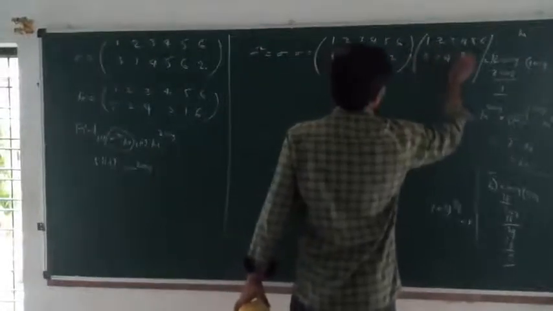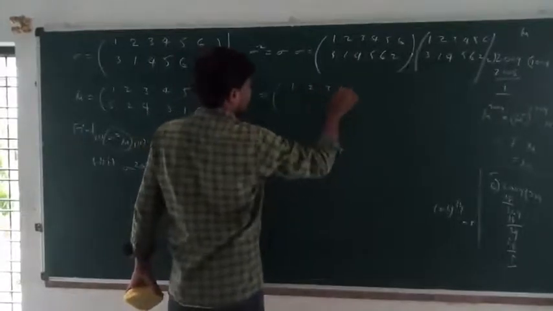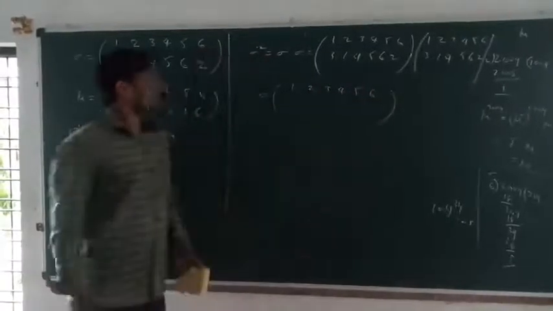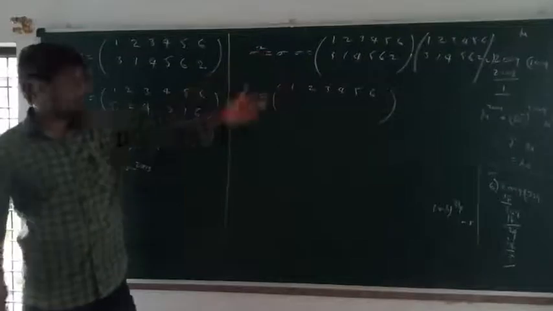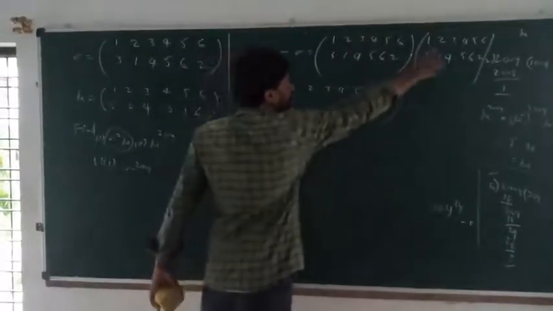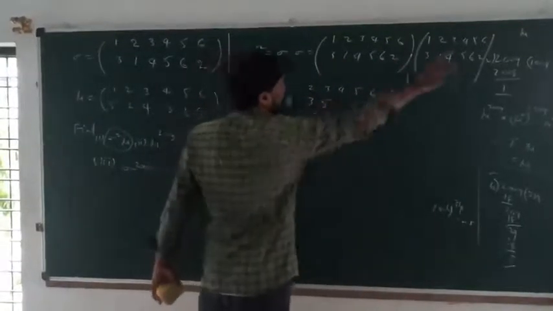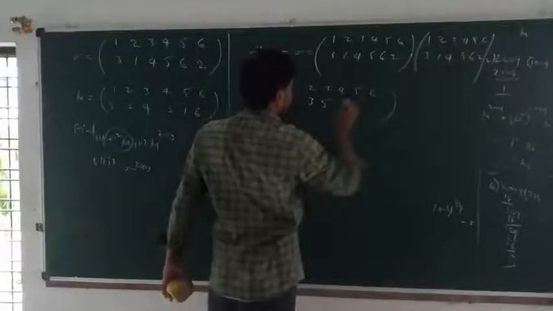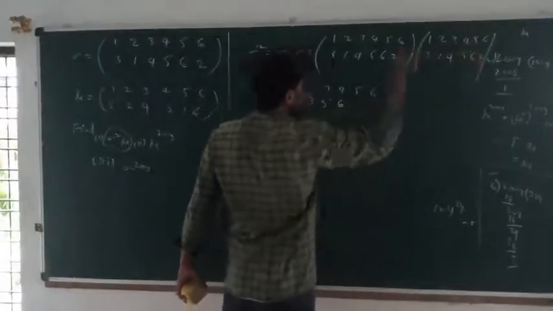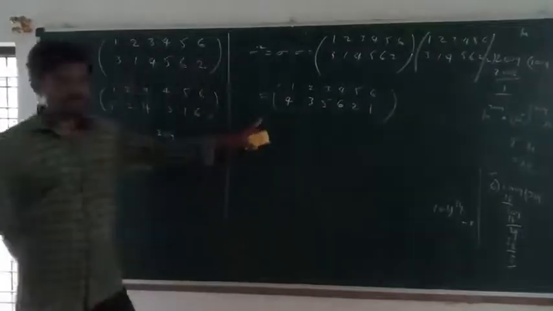Sigma square means sigma into sigma. So 1 maps to 3, 3 maps to 4; 2 maps to 1, 1 maps to 3; 3 maps to 4, 4 maps to 5; 4 maps to 5, 5 maps to 6; 5 maps to 6, 6 maps to 2; 6 maps to 2, 2 maps to 1. So sigma square is complete.